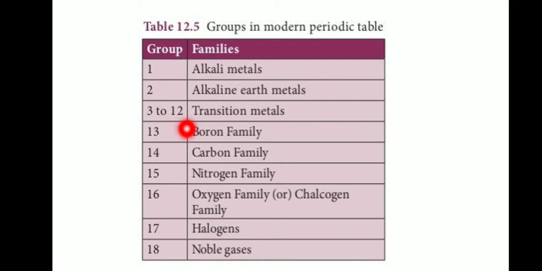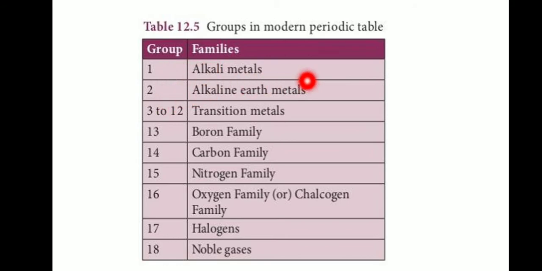Next, groups 3 to 12 are the transition metals. Transition metals are called D block elements, and there are also F block elements. Groups 13 to 18 are called P block elements: 13 boron family, 14 carbon family, 15 nitrogen family, 16 oxygen family, 17 halogens and 18 noble gases. These six groups are called P block elements.